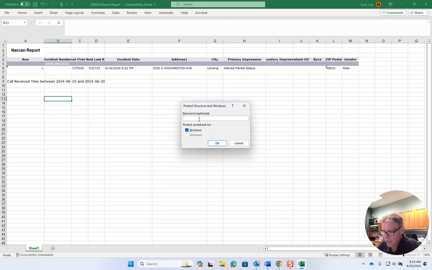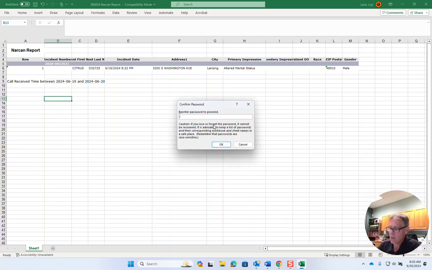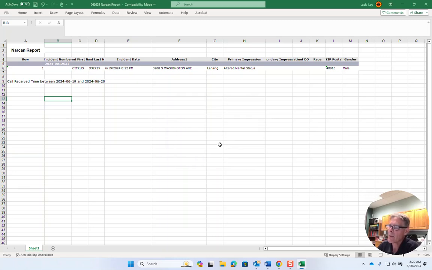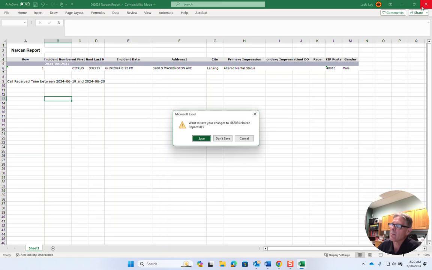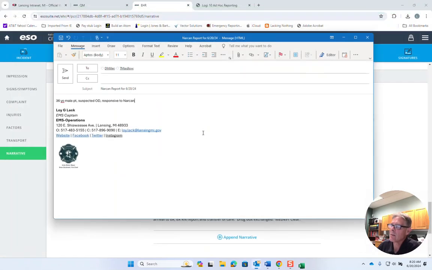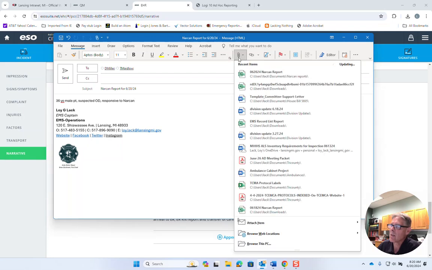It's just Narcan, and Derek and Tammy know that that's what the password is going to be, so that's what they'll use to open it. I'll enter it again here. Now, whenever I send them this email, it's in an encrypted fashion so that we're not throwing out people's patient information or HIPAA information that shouldn't be out there. I'm going to save that and attach this.